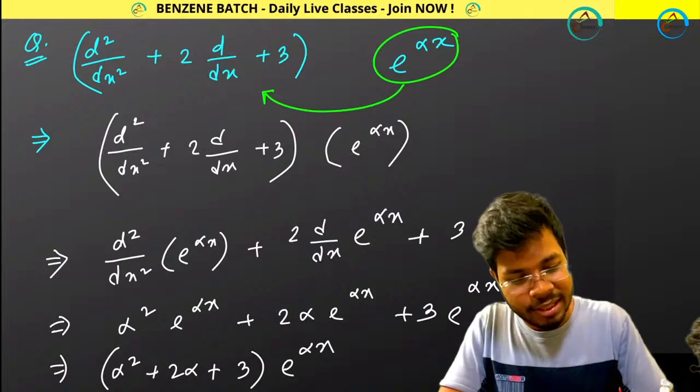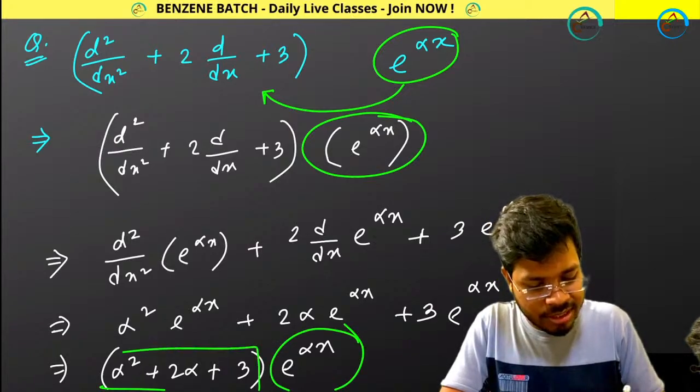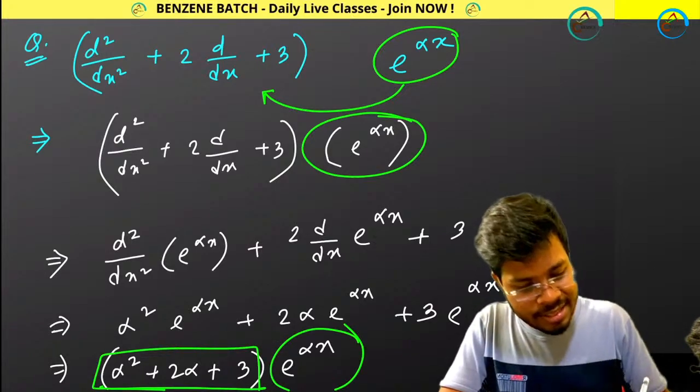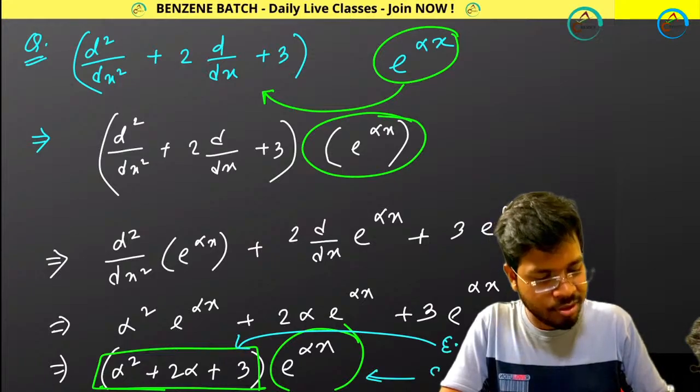So what you are getting? You are getting back your same function, along with that you are getting this constant term. That means this is your eigenvalue, this is your eigenfunction.